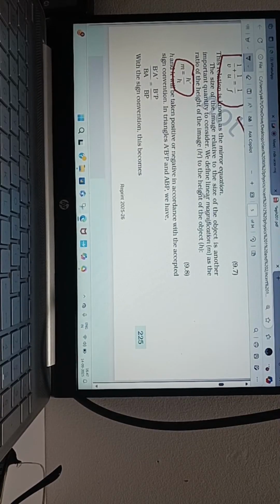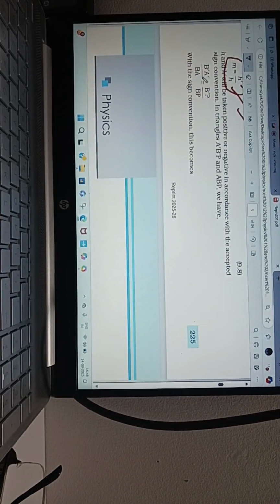Simple linear magnification definition: size of image divided by size of object. That means the ratio we are taking. That is called linear magnification.